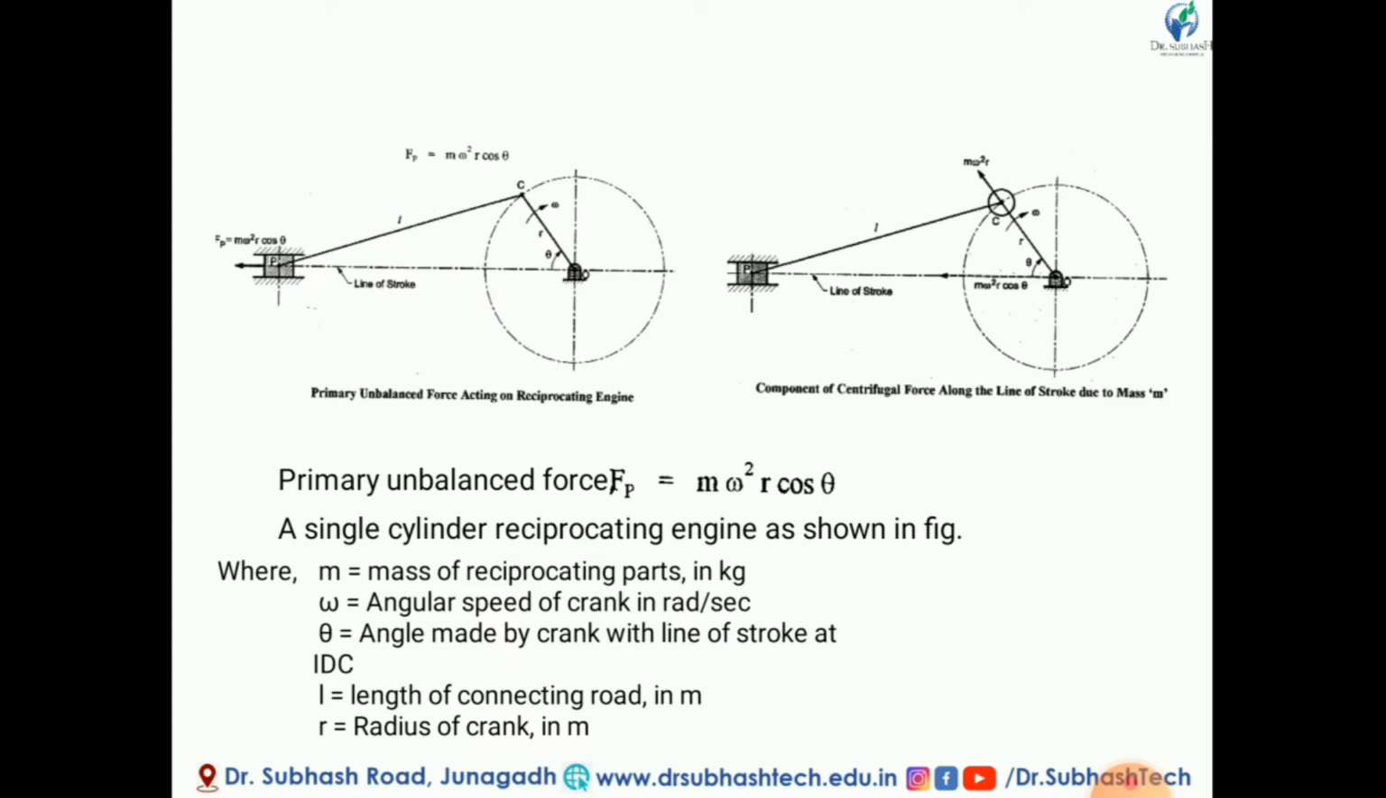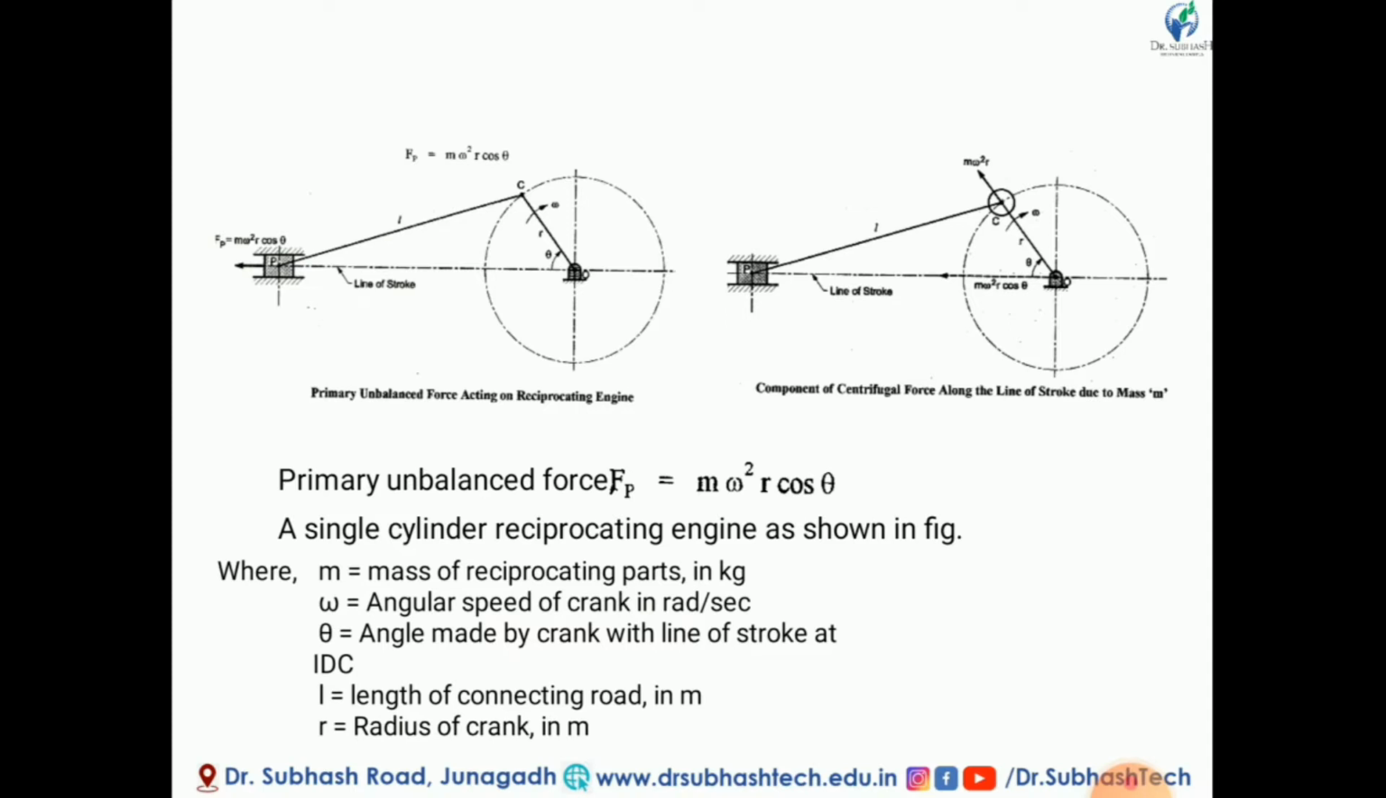My dear friends, in the case of low and moderate speed engines, the secondary unbalanced force is very small, and that's why we neglect it. So we have to balance only the primary unbalanced force. This FP is the primary unbalanced force, and it is acting along the line of stroke. As seen in the figure, in this direction FP is acting. Primary unbalanced force is equal to m omega square r cos theta.